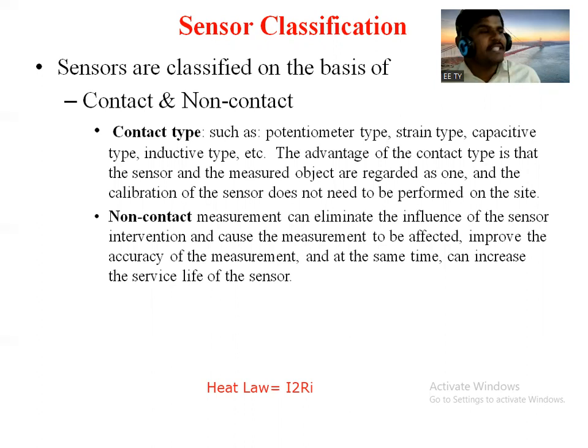The measured object, whose parameter, quantity or condition we want to measure, and the sensing element are in contact, so it will be like one. And the calibration of the sensor does not need to be performed on site, or there is no need to calibrate that sensor on the site or in the field.